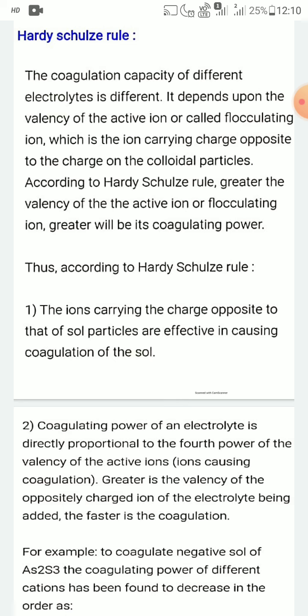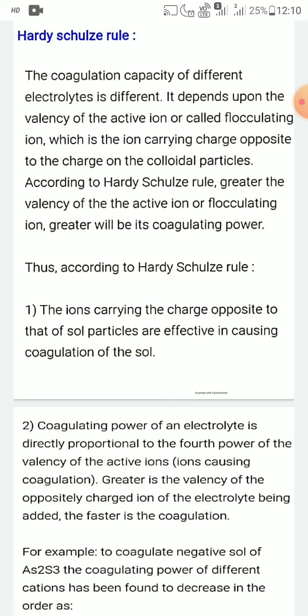Thus, according to the Hardy-Schulze rule, the ions carrying the charge opposite to that of the sol particles, or the colloidal particles, are effective in causing coagulation of the sol.